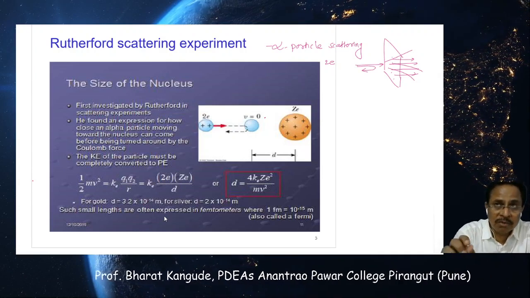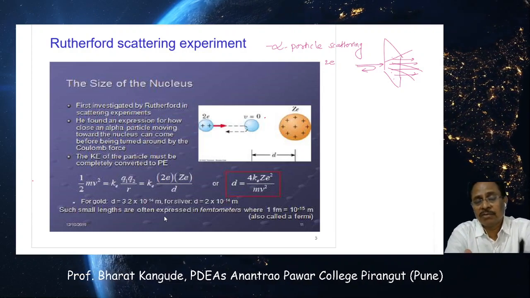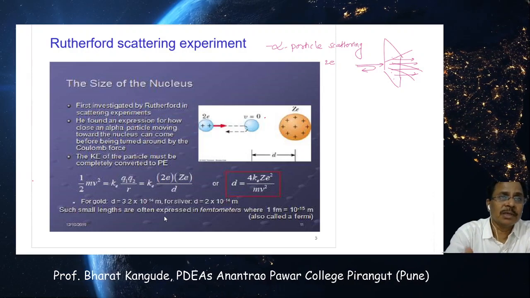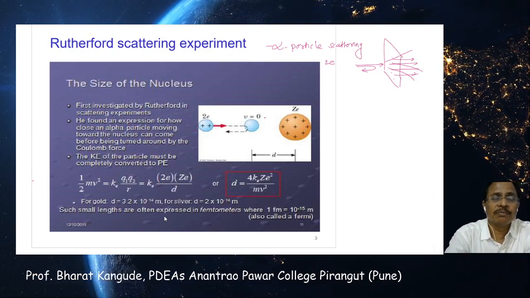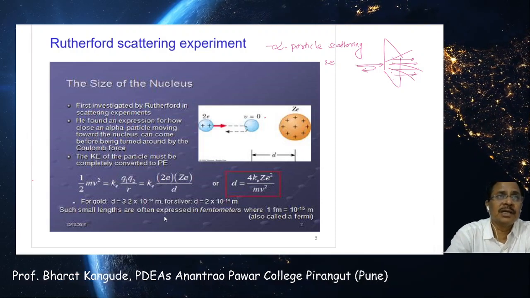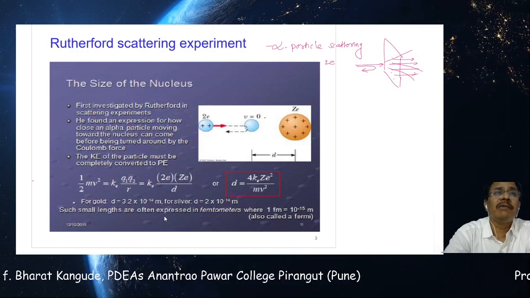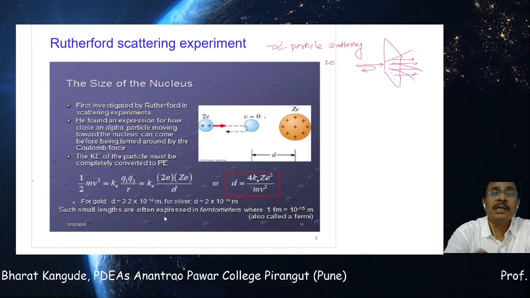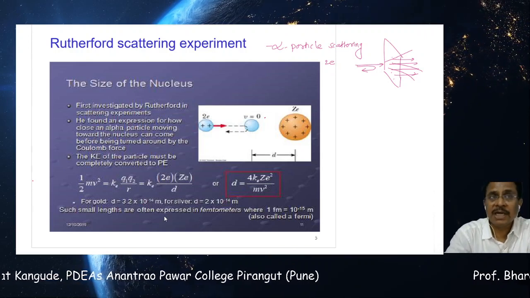So this is the very simple idea on which Rutherford did this experiment. He threw alpha particles on a gold foil or any metal and studied the scattering of the alpha particles, and that scattering played a vital role in understanding the size of the nucleus. Already we have seen that in an atom there is enough empty space.